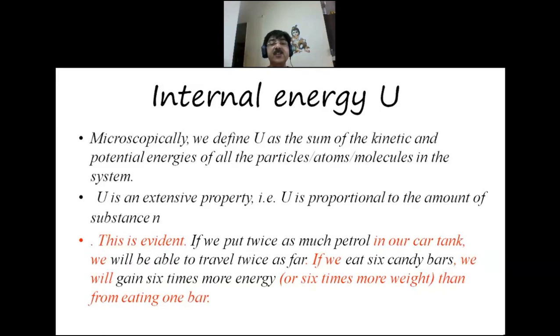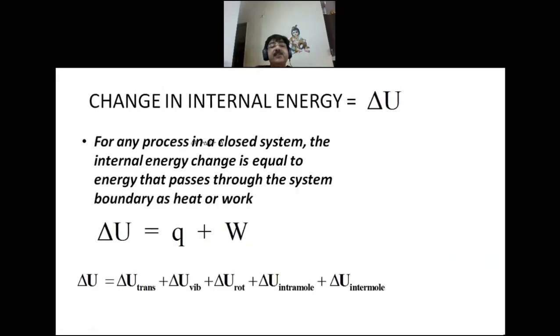It means internal energy is dependent on the quantity of matter present inside the system, and hence it is an extensive property. Now, internal energy cannot be measured. It can always be measured only in terms of change in internal energy.